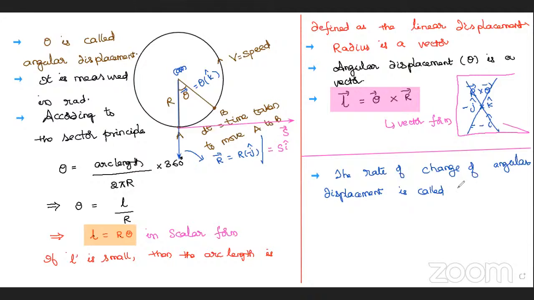Yes, correct. Is called angular velocity. Second new fellow today I'm going to introduce. First new fellow, angular displacement. Second new fellow, angular velocity.